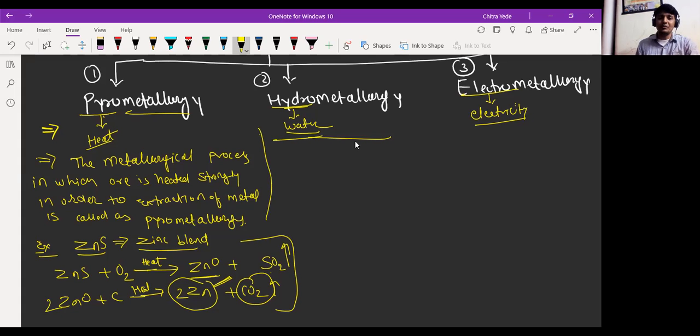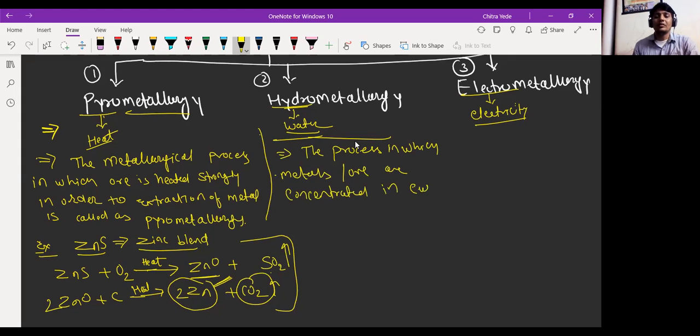Let me write first here the metallurgical process, the process in which metals or maybe ore are concentrated in current of water, okay, then it is called as hydrometallurgy.